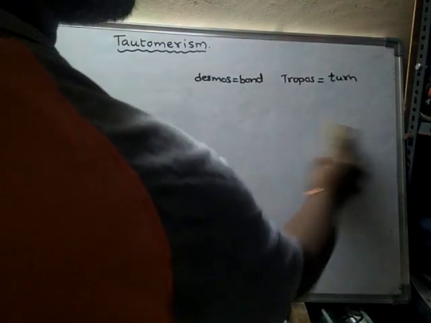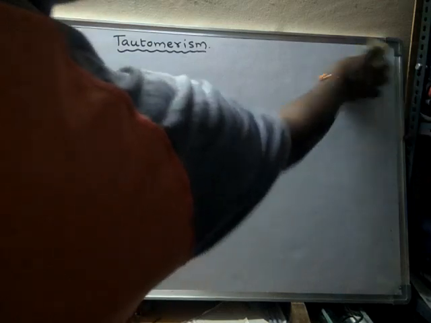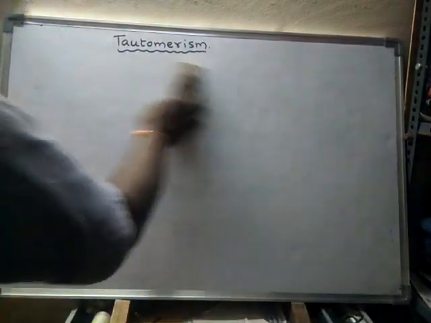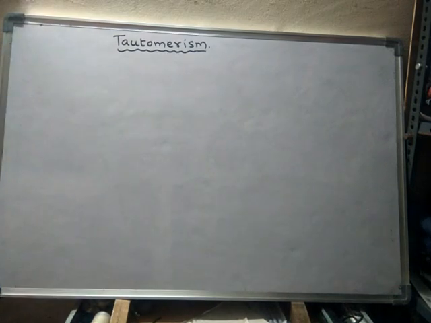Resonance is a hypothetical phenomenon. It is not a real thing. We just assume, or else guess, that some resonance structures are present in a compound.